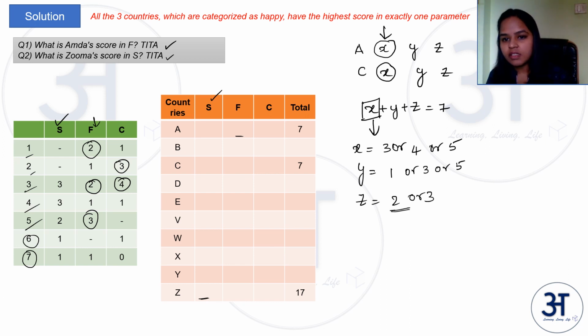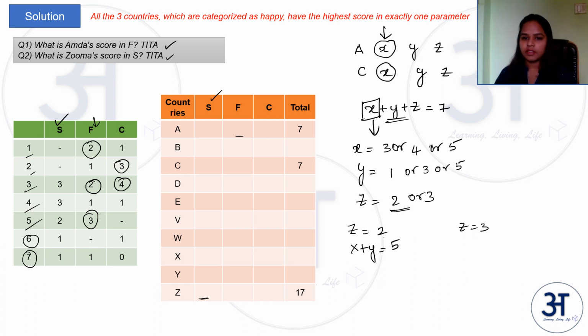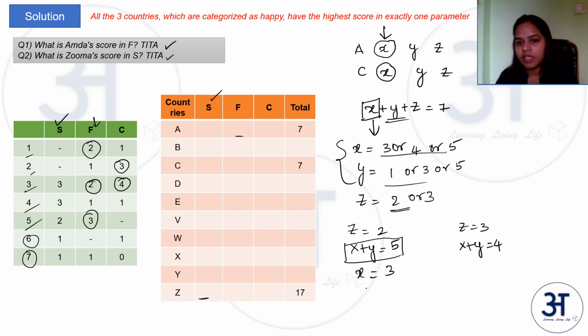So this is the smallest, so let us start with this. We have two cases here. One case is when Z is equal to 2, another case when Z is equal to 3. So when Z is equal to 2, we have X plus Y is equal to 5. When Z is equal to 3, we have X plus Y is equal to 4. So when X plus Y is equal to 5 and X and Y can take only either these values or these values, what are the possibilities? X is equal to 4 and Y is equal to 1. This is the only possibility.